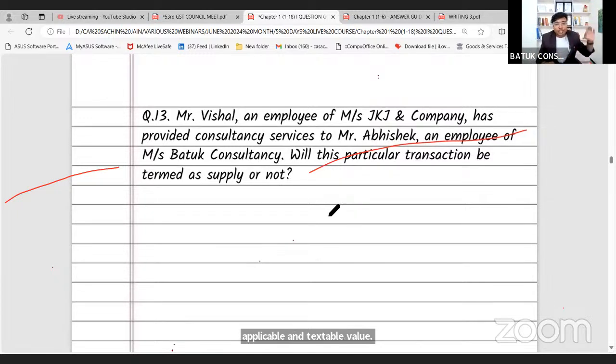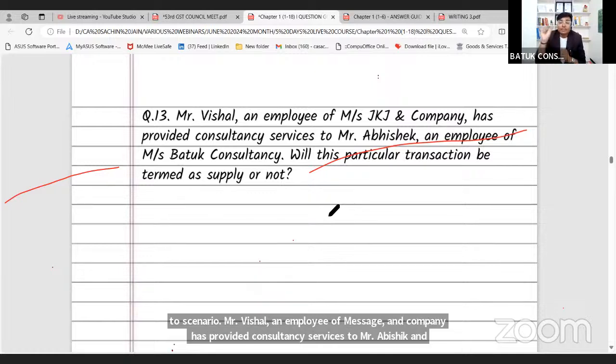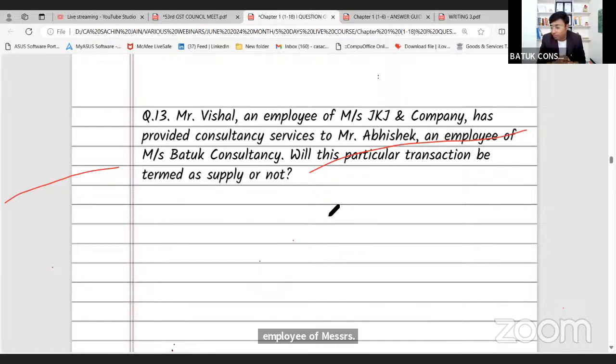Next scenario. Mr. Vishal, an employee of Messrs. JK Jain and Company, has provided consultancy services to Mr. Abhishek, an employee of Messrs. Batu Consultancy. Will this particular transaction be termed as supply or not? If I am going to provide any services to my company as an employee-employer relationship, in that case, no GST will be applicable. Okay. But I am an employee of, suppose, Messrs.